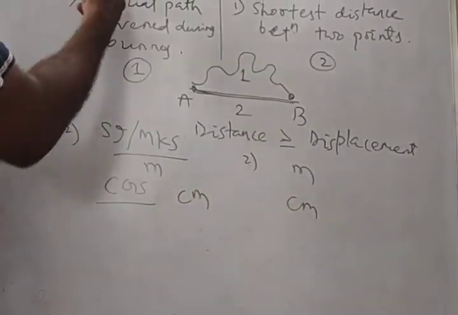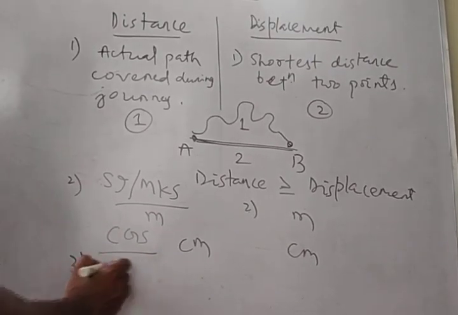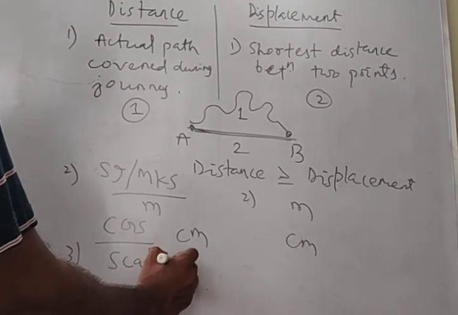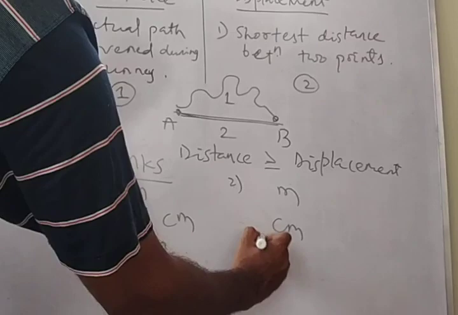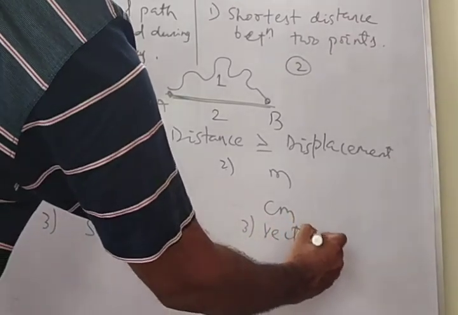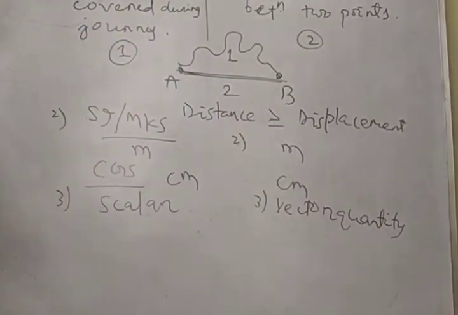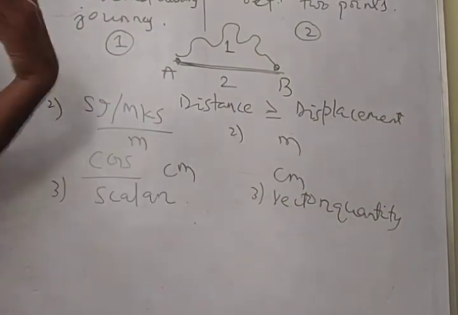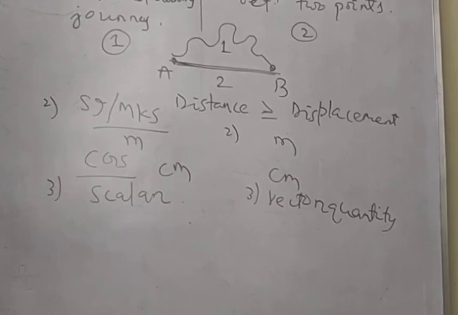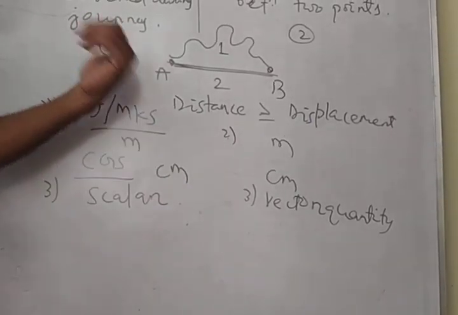What else? Actually, distance is a scalar quantity, whereas displacement is a vector quantity. It means displacement possesses magnitude as well as direction. The best definition of displacement is change in position. That I'll discuss in one problem.